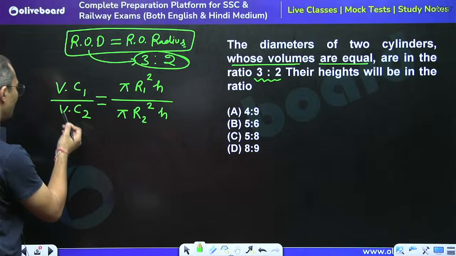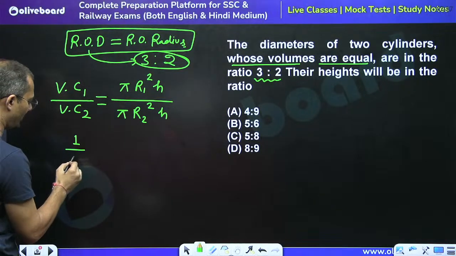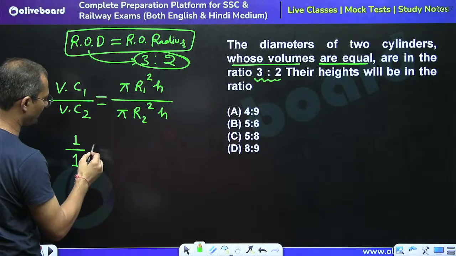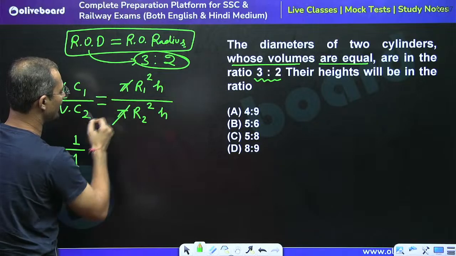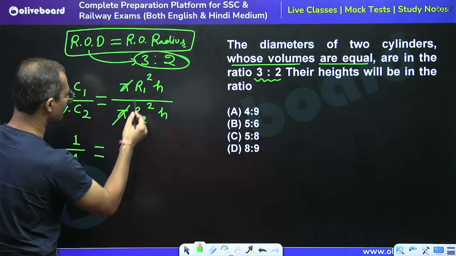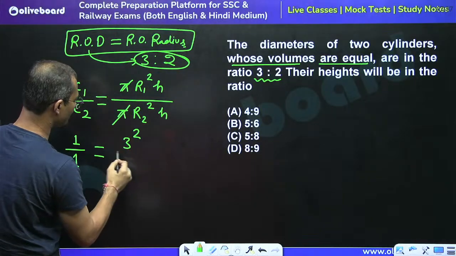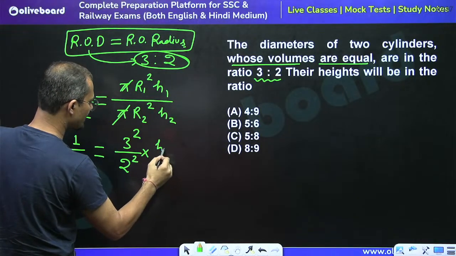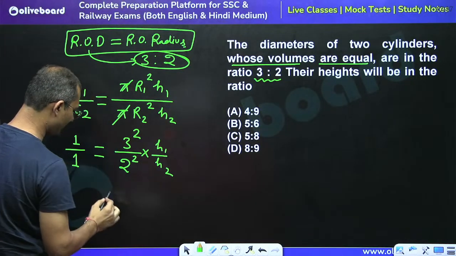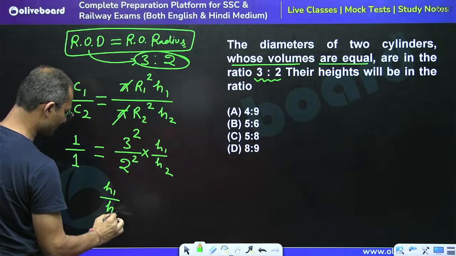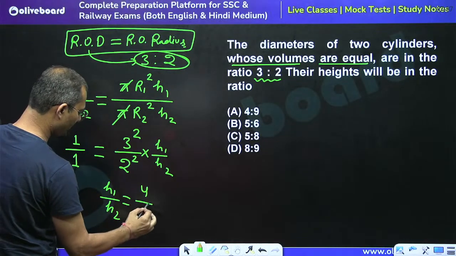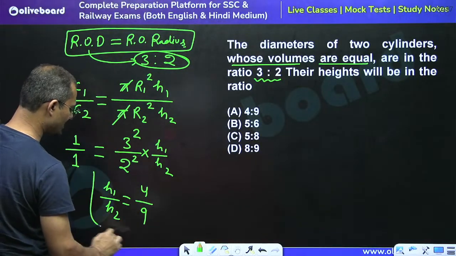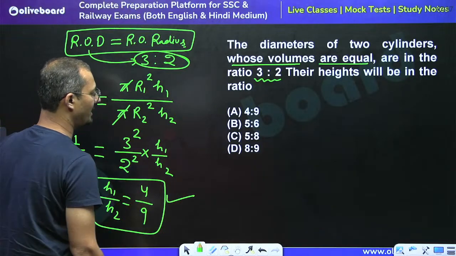If the volume is equal, it means that this is 1 upon 1. So we can say that 1 upon 1 is equal to how much? Pi gets cancelled. So r1 upon r2, so we can say that 3 square upon 2 square into h1 upon h2. So directly we can say that h1 upon h2 is equal to 4 by 9, right? 4 by 9 is the right answer.